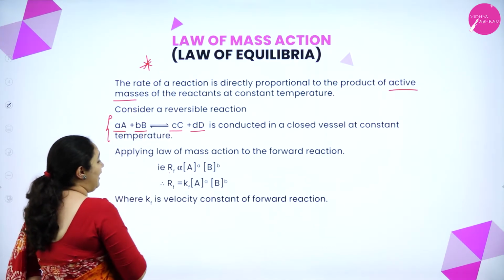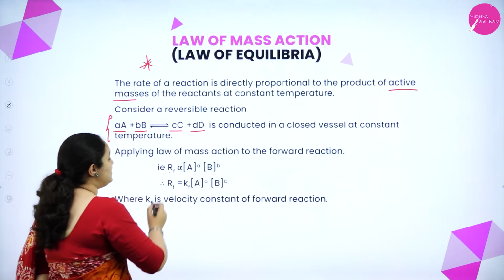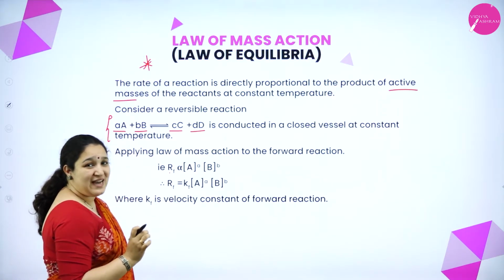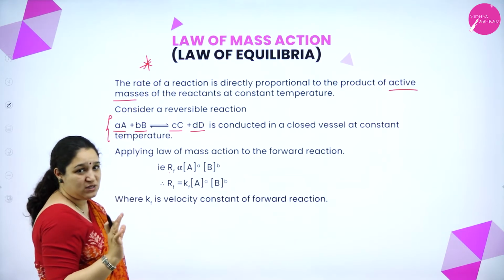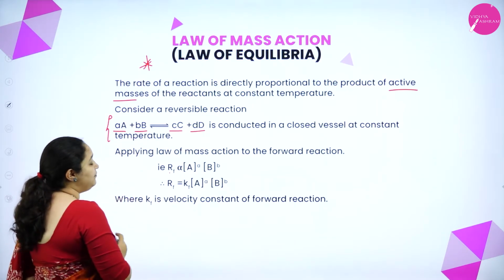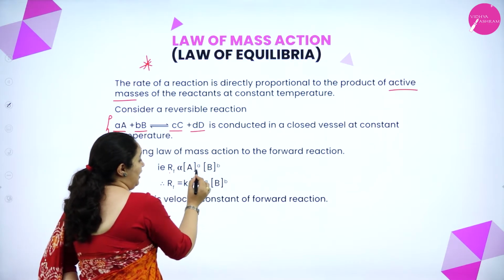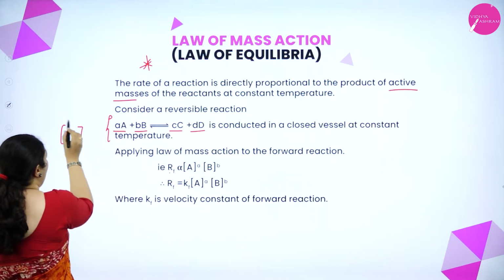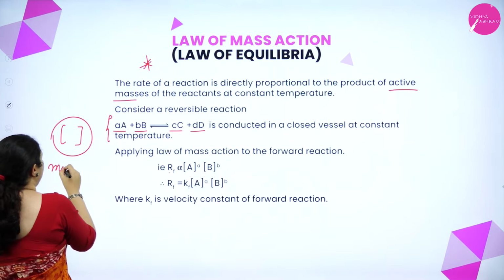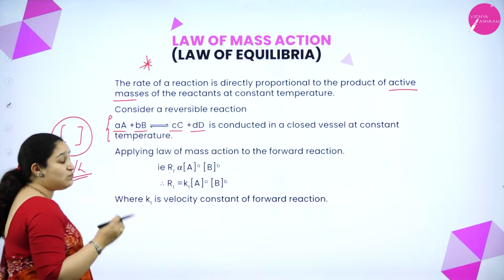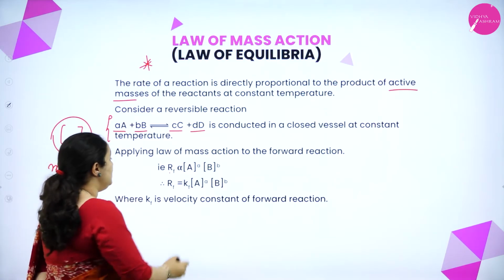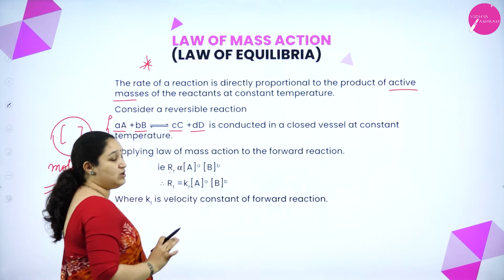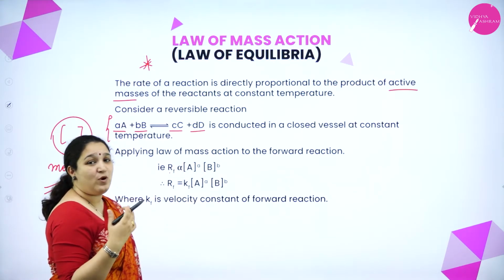So Rf is the rate of the forward reaction, which is directly proportional to the active masses of the reactants. Now what are active masses? I told you it is molar concentration. And what are the reactants? A and B. So I'll write [A] into [B]. Molar concentration I will always write in square brackets. When there is a square bracket, it's mole per liter, or I can call it molar concentration. So the rate of the reaction is directly proportional to the molar concentration of A into the molar concentration of B, raised to their appropriate powers.